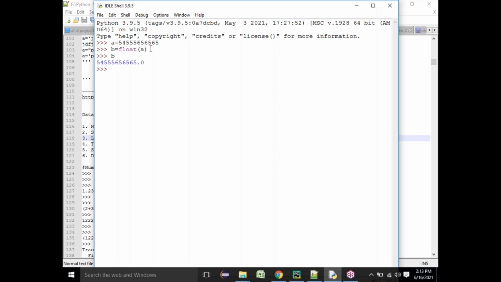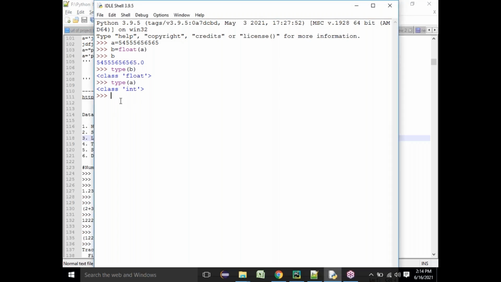If I print b, you can see there is something called point zero. What does it mean? You have converted an integer into a float. So what is the data type of b now? The data type of b is going to be float. What is the type of a? The type of a is going to be integer. So this is what you did: you converted an integer into a float variable. Are you clear, everyone? Everyone understood, right? So this is a simple way we can convert an integer into a float, and we can do the vice versa.